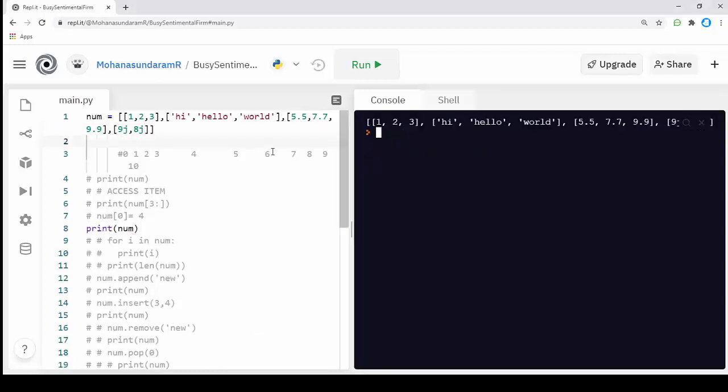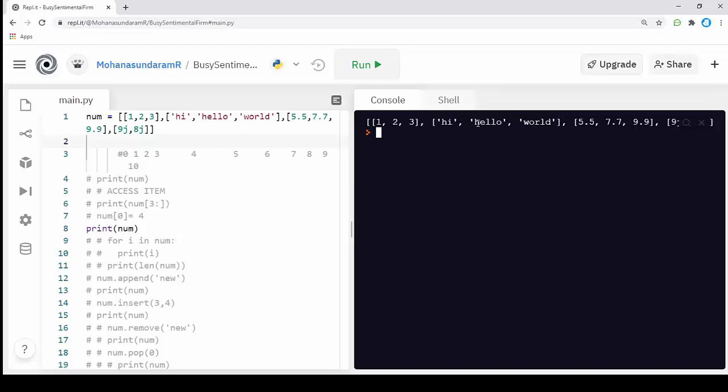Now you see this is also a valid list, but it is called a nested list. Nested is nothing but a list inside a list. We have 4 different lists inside this list. This list will be at index position 0, and this list will be at index position 1, and inside each one it will have separate index positions. This is called a nested list.